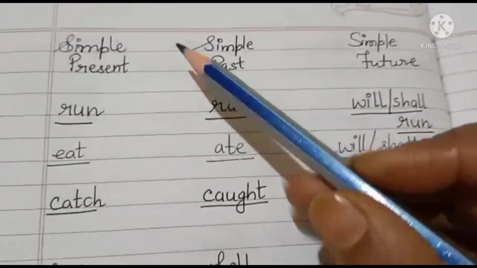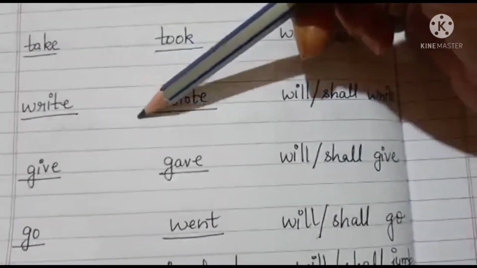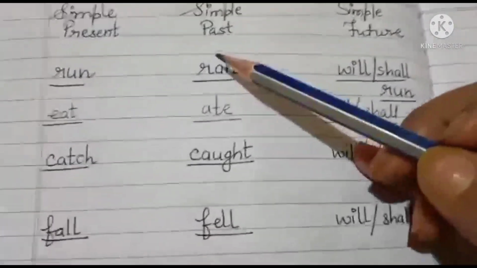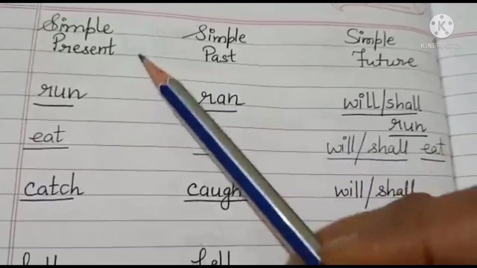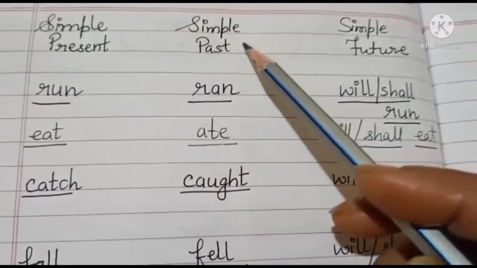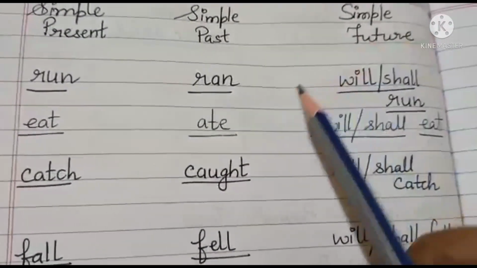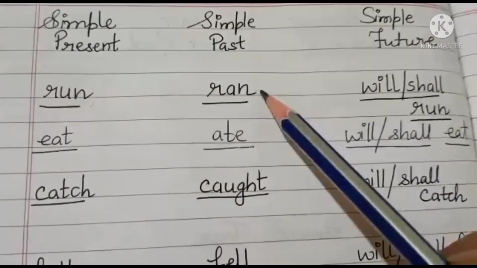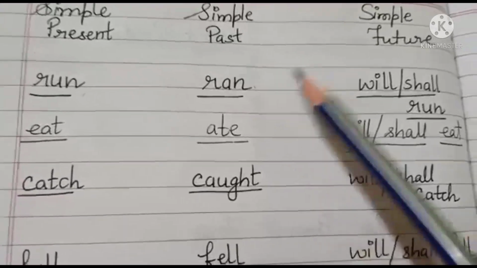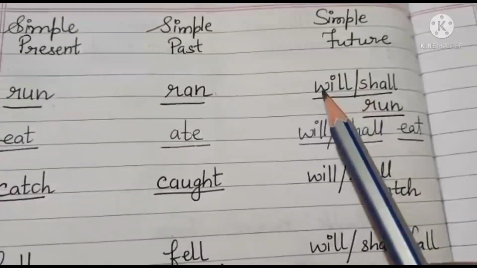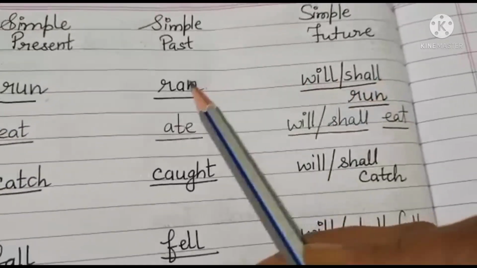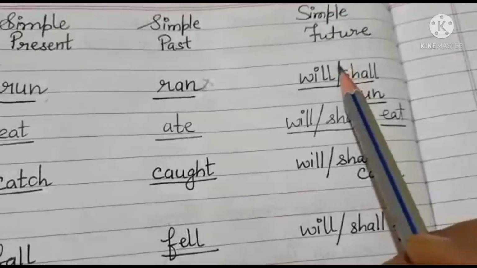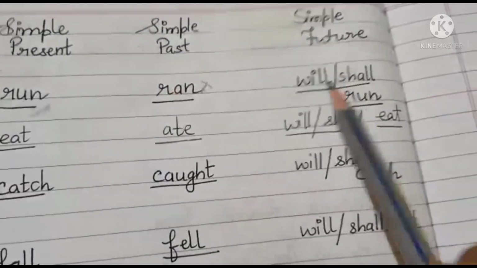Look here children, I have mentioned a few words here. There are many words, all I have not written here. Some I have written for you to understand. Like the words here, simple present, simple past and simple future, how do we write them? Now suppose the simple present tense is run. Be ran. And when we talk about future, we are going to write either will run or shall run. We will never write will ran or shall ran. We don't use past in the future. This word we will use for the future.